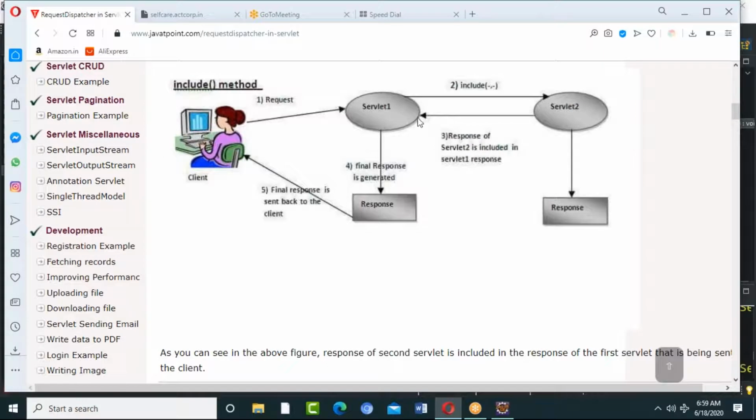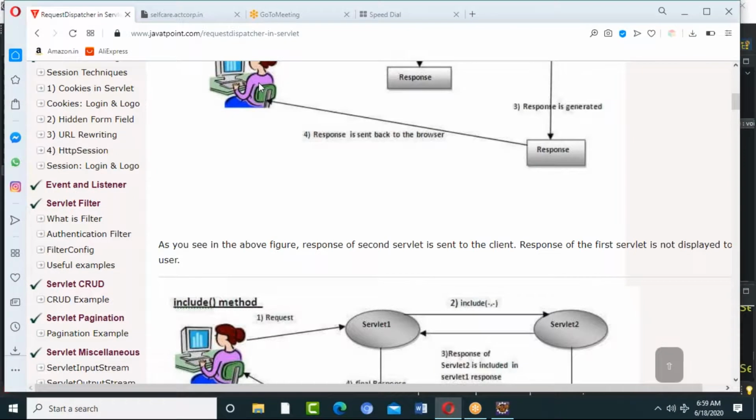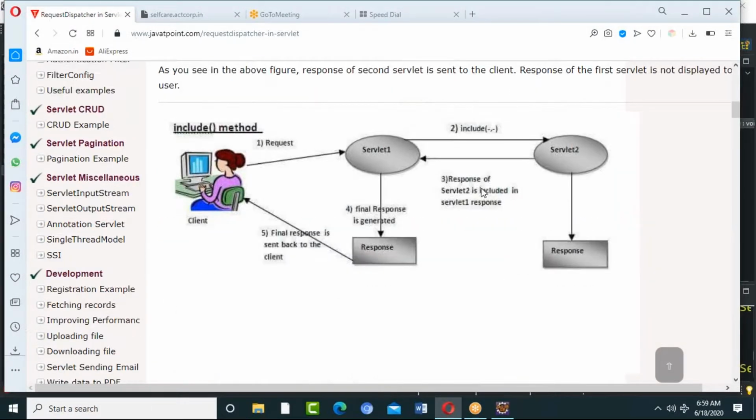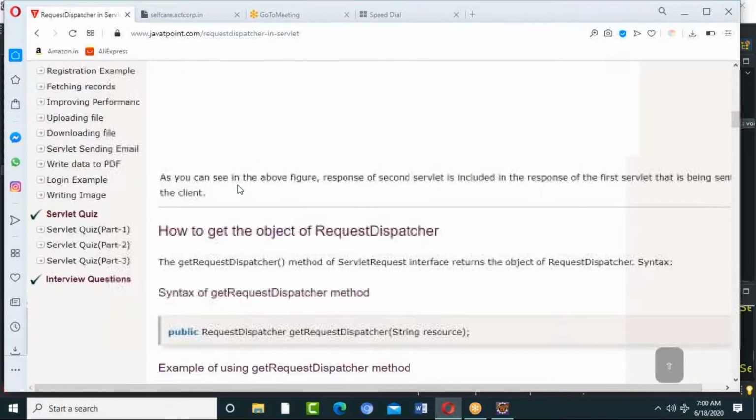So here, when the first request is given, the servlet will generate a response. This response will be given to the second servlet, and finally it will generate a response. And this response will not be given back to the client directly. This response is again given back to the first servlet only. That means from the first point only it will be coming. The figure is different. In the previous case, the final response will be directly shared back to the client. But here, the final response will not be directly given back to the client, it will be given back to your servlet 1, and from there it will come back to the client. So this is the difference between include and forward.